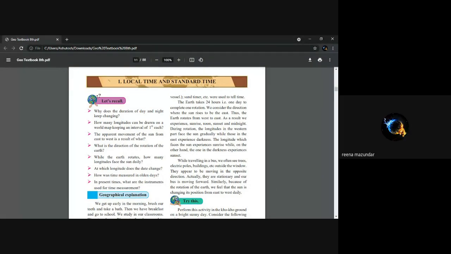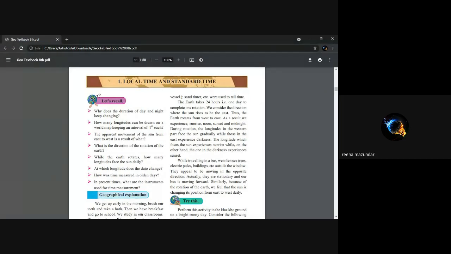So we have already finished six chapters, and I think that is enough for this first semester exam because hardly we got only 10 chapters in our text. So today we will do a little revision of all those chapters. 10 chapters are there, 6 we already finished. So 7, 8, 9, 10.